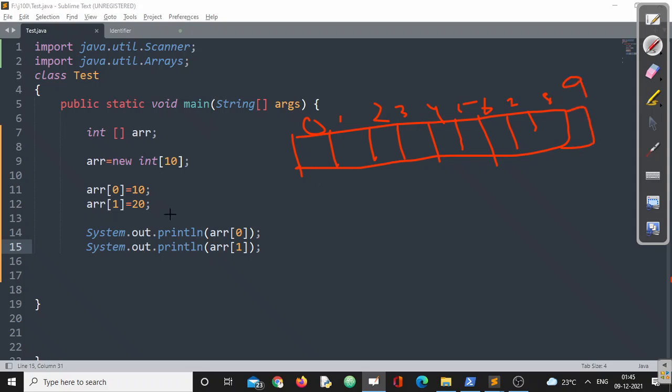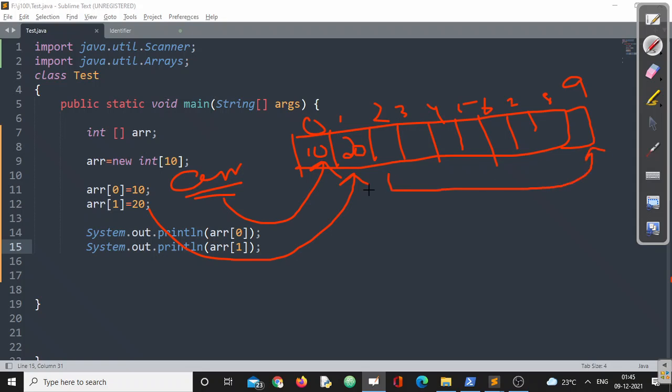Now a of 0, the name of the reference variable is ARR. This one will be ARR 0, I have assigned it to 10. This one will be ARR 1, I have assigned it to 20, right? And did I assign any value to all other cells? No, right?